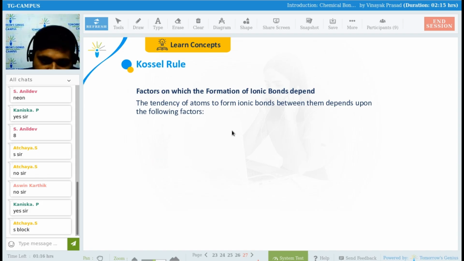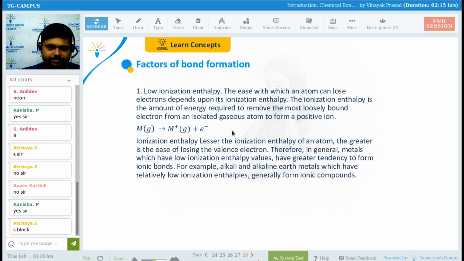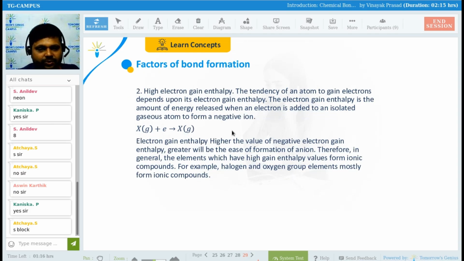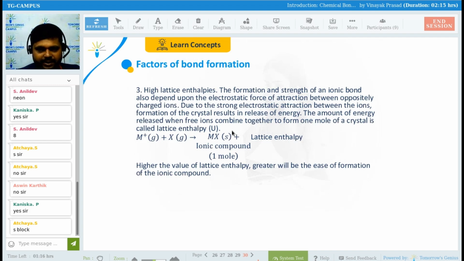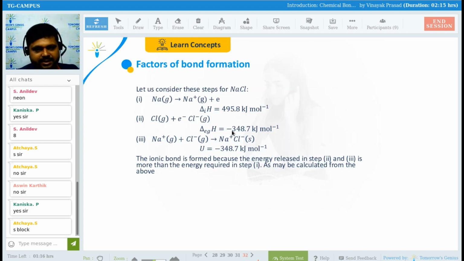Now, Kossel-Lewis: we will be seeing the factors on which the formation of ionic bonds depends, right? What are the factors? First one is low ionization enthalpy. Second one is high electron gain enthalpy. Third one is high lattice enthalpy. These are the three things that we have to see.